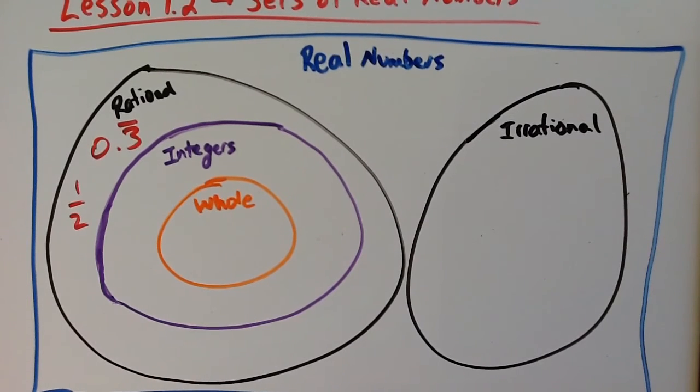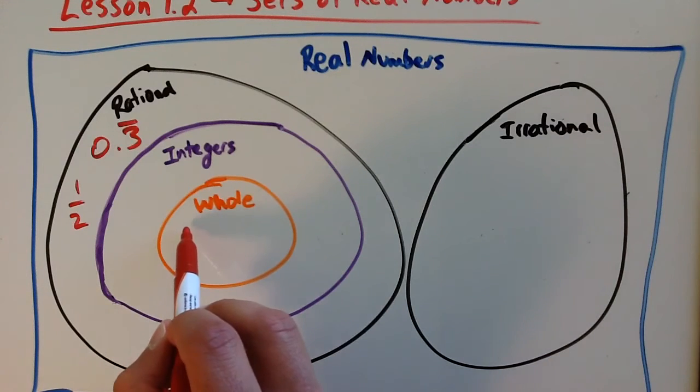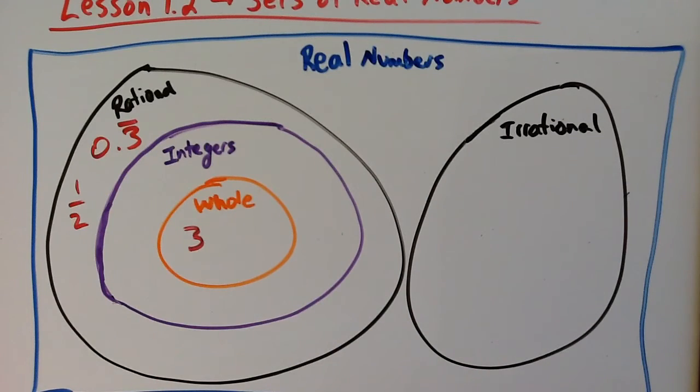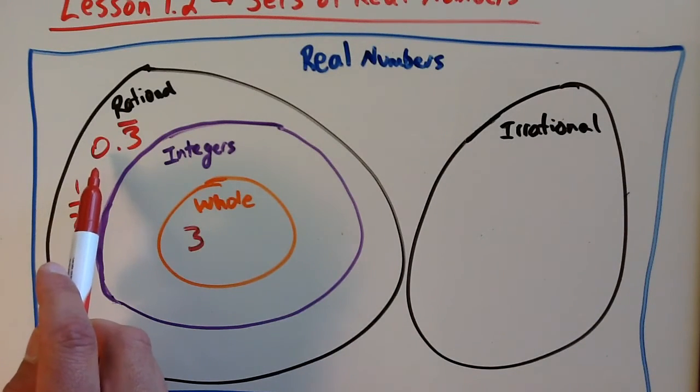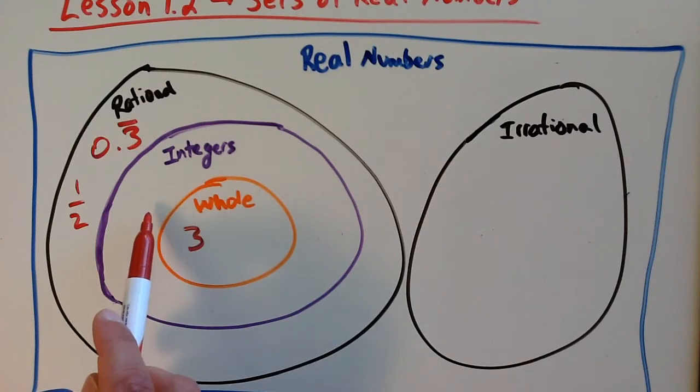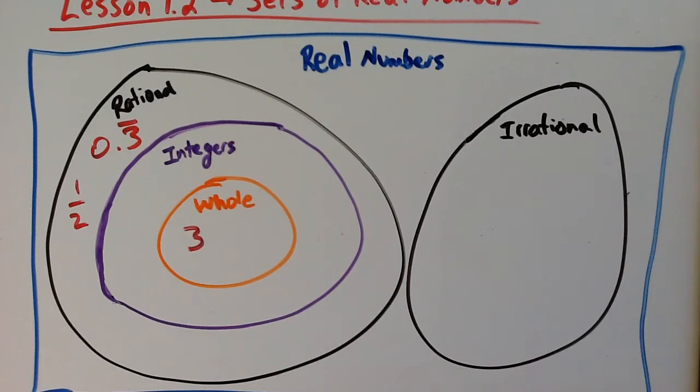The next example, let's take the cube root of 27. The cube root of 27. Now, what you should know about 27 is that it is a perfect cube. So if you take the cube root of 27, you would get 3, right? Because 3 multiplied by itself 3 times would give you 27. So if we simplify the cube root of 27, we get 3, and 3 would be a whole number, right? It's rational. We could write 3 as a fraction by putting it over 1. It is an integer, and it's also whole.